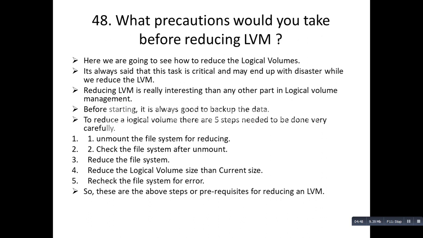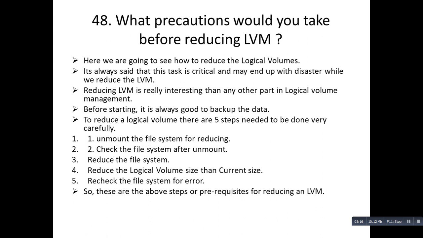I have listed down some of the prerequisites or precautions. It is always said that this task is critical and may end up in disaster while we reduce the LVM. Reducing LVM is really interesting compared to any other part of logical volume management. So before starting, it is always good to take a backup of the data so that if something goes wrong, you have the backup.